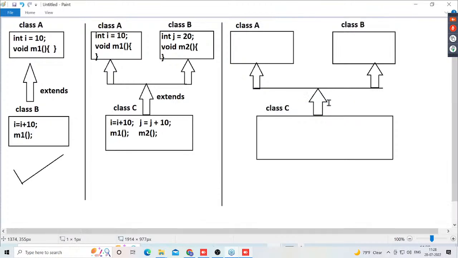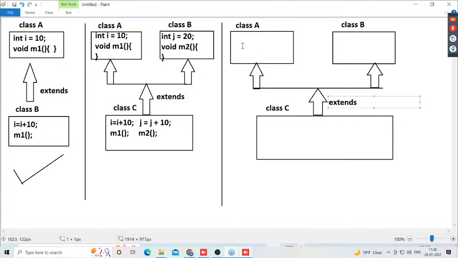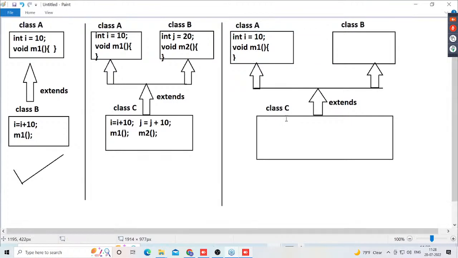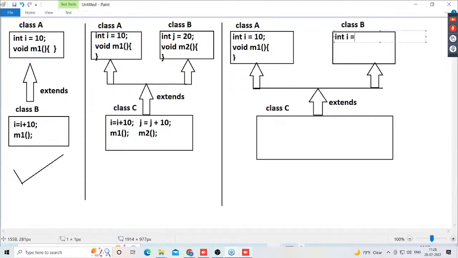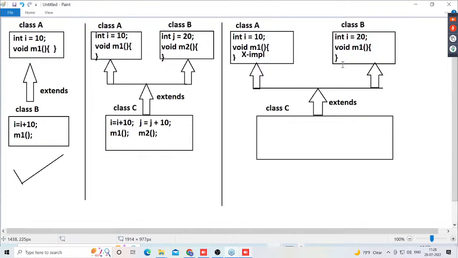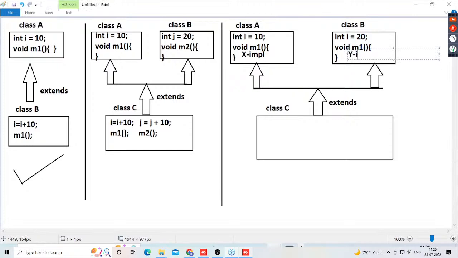The keyword which represents inheritance is the extends keyword. And observe carefully what I'm trying to provide. In class A, int i is equal to 10 and void m1 method, open and closed. Okay, clear? Observe carefully. In class B, int i is equal to 20 I declared, and void m1 method I declared. In class A, in the m1 method, x implementation exists. In class B, in the m1 method, y implementation exists.